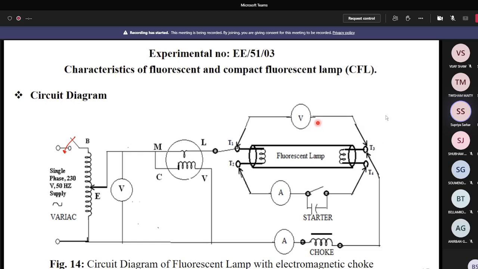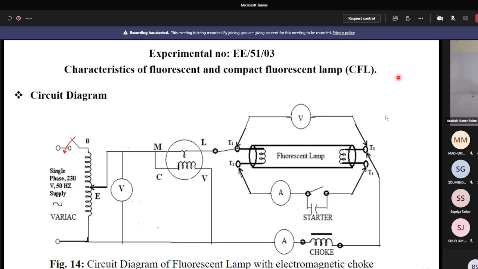Every instrument, not only instruments, every mankind also gives better performance at a particular condition, that means the rated conditions. Here you have to observe the fluorescent lamp characteristics, so that's why you have to give the rated condition to the fluorescent lamp. Is it clear to everybody? Yes, sir. So by changing the voltage, you have to give the rated voltage across the fluorescent lamp. Now at a regular interval of voltage, you have to observe all the readings and note them down.